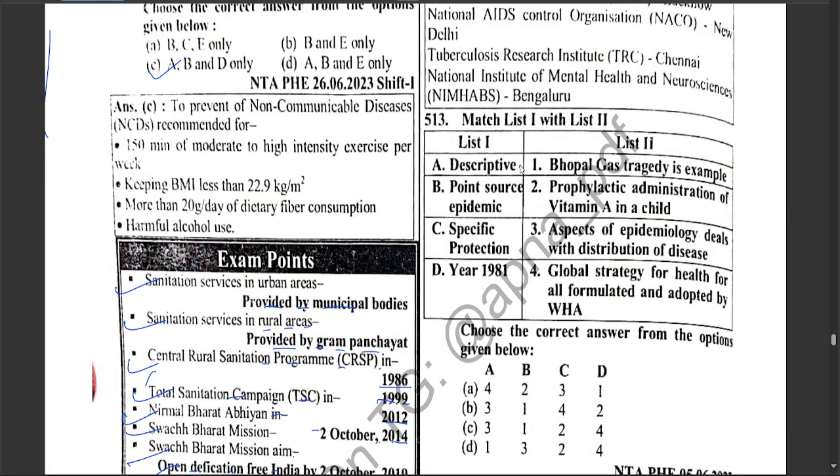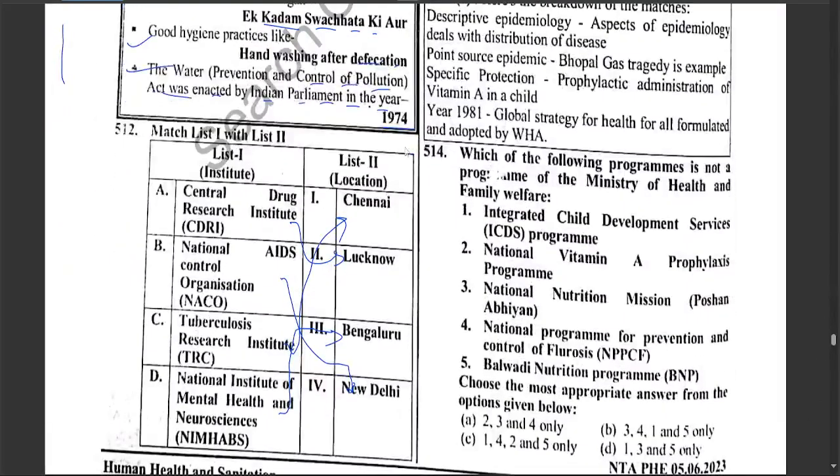Next, descriptive: which aspect of epidemiology deals with distribution of disease? Point source epidemic, for example the Bhopal gas tragedy. Specific protection: prophylactic administration of vitamin A in children. Year 1981 is related to the global strategy for health for all, formulated and adopted by WHA. Hence, option C is correct.